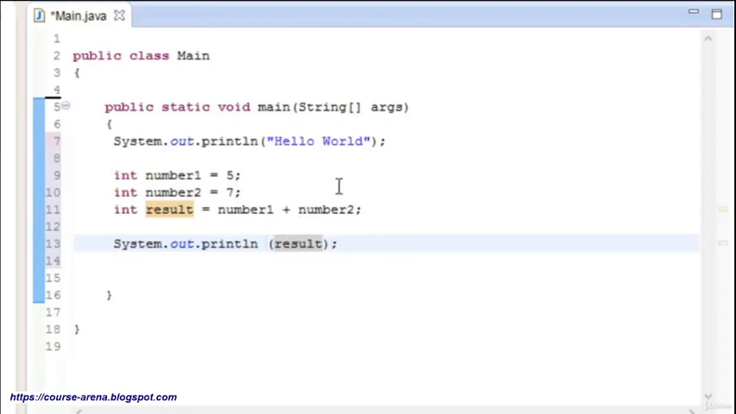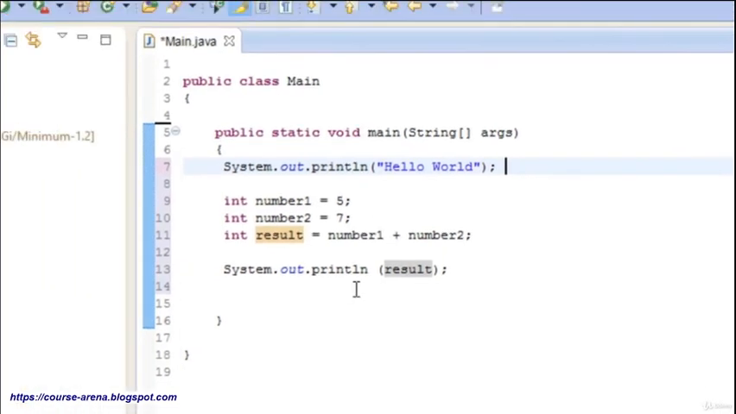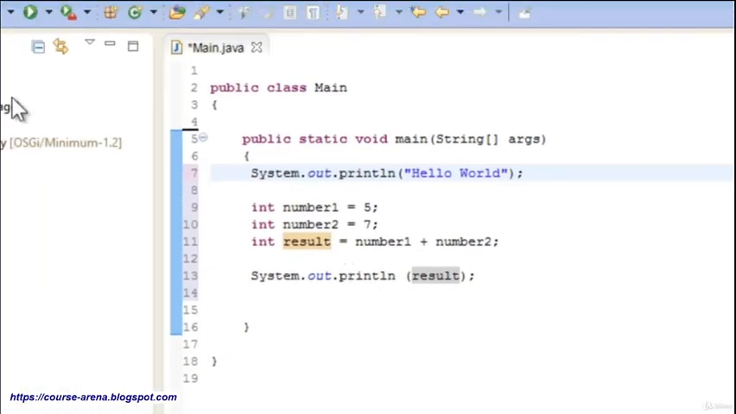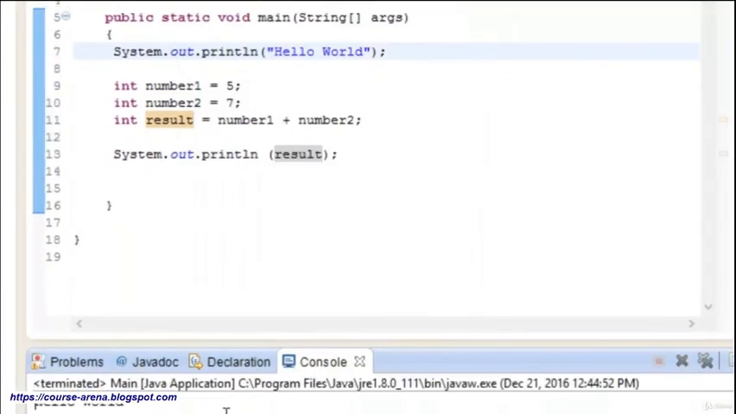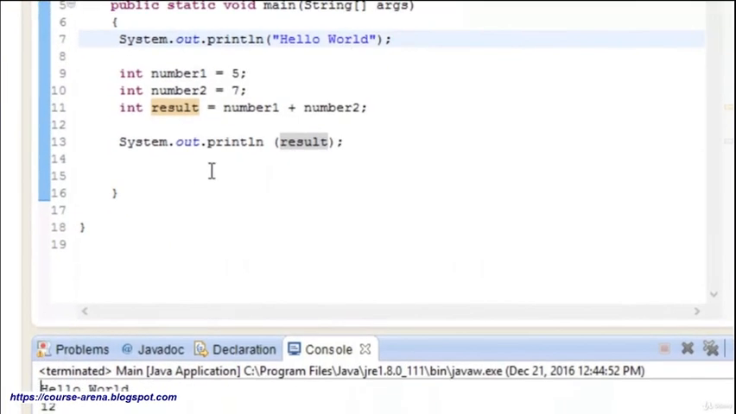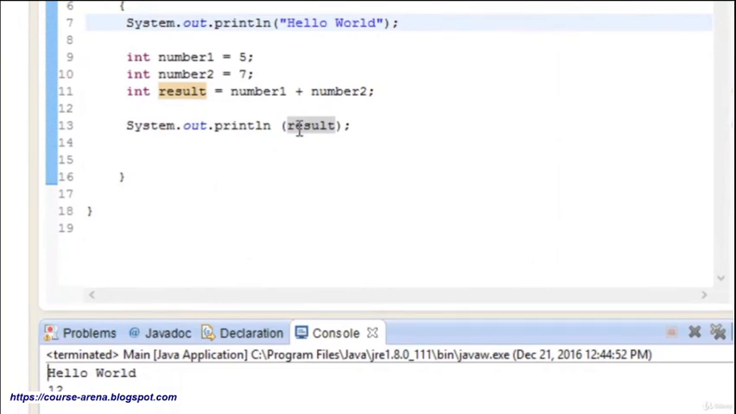So if I click on the run button and give the answer to it, first it is going to say hello world, then with all of the code, it is going to print out the result, that is number 1 and number 2. It is going to add 5 and 7, that goes to 12, and that 12 will be coming over here. So let me just go ahead and run it, hit OK. There you see hello world and the result is showing 12.